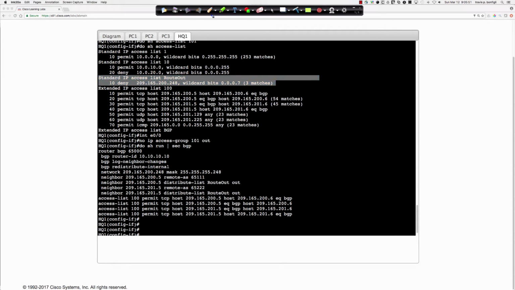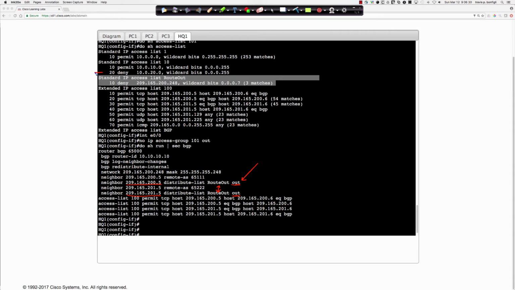So when we take a look at this, you can see here in the BGP configuration section, we have going toward the neighbor. Right now, these are the neighbor statements. So these are the peering statements that establish the BGP peerings between HQ1 and the two ISPs. And so here we've got this distribute list route out, and it's applied in the outbound direction. And the same distribute list is applied referencing the same access list for both neighbors.